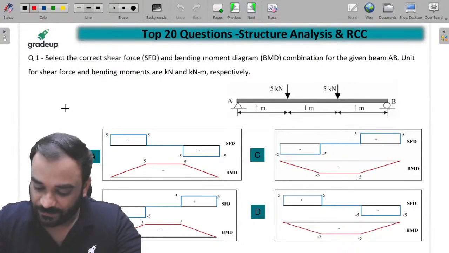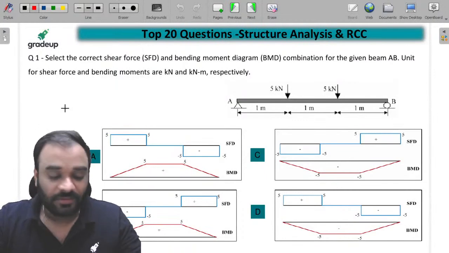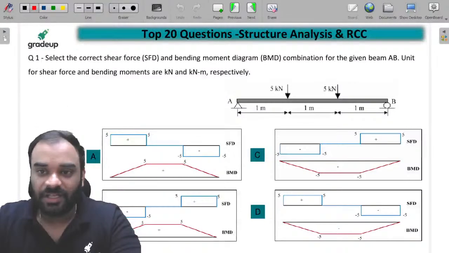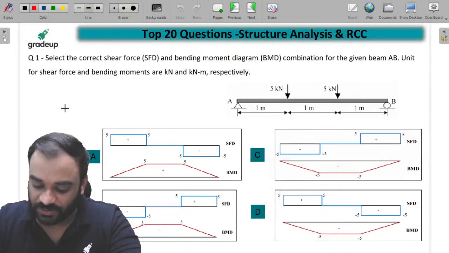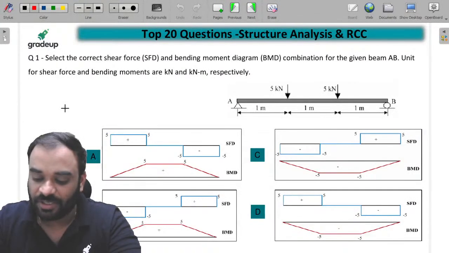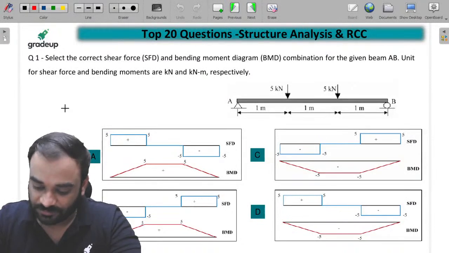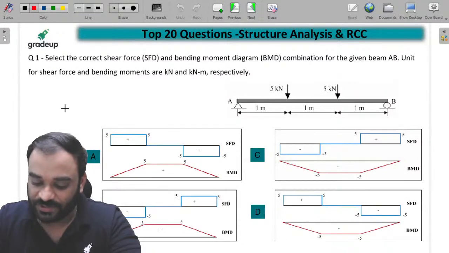Tell me, guys, quickly. SFD and BMD for this particular structure. You can eliminate the options over here. आप ऑप्शन को एलिमिनेट भी कर सकते हो बच्चों, है ना? A. मिलन बोल रहे हैं सर A होगा.